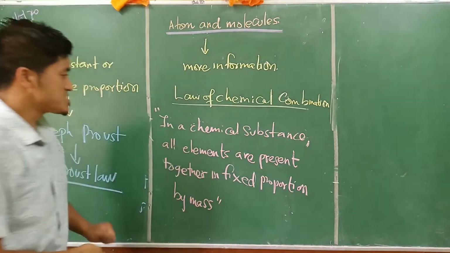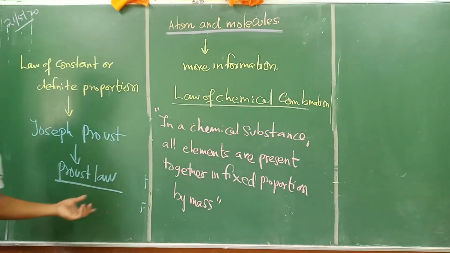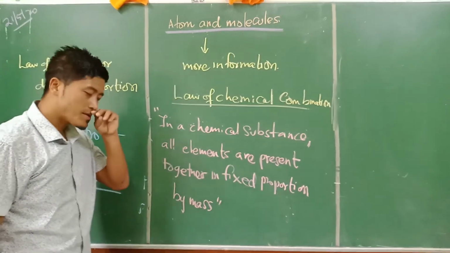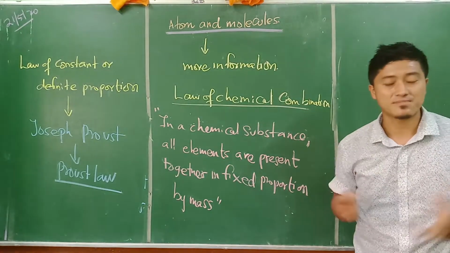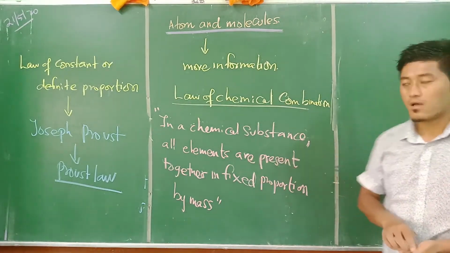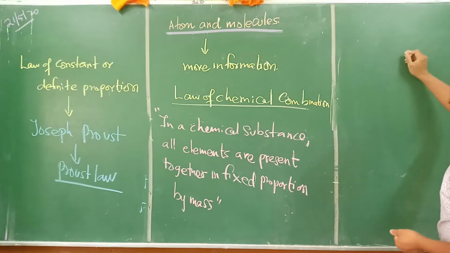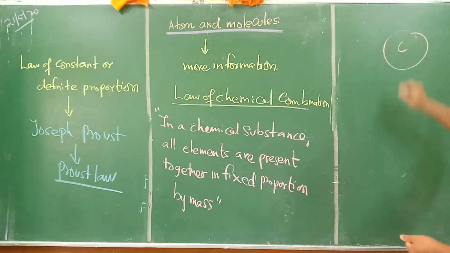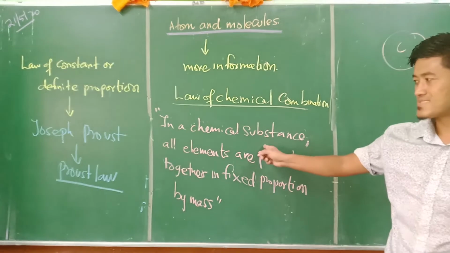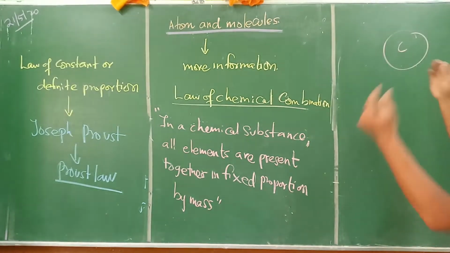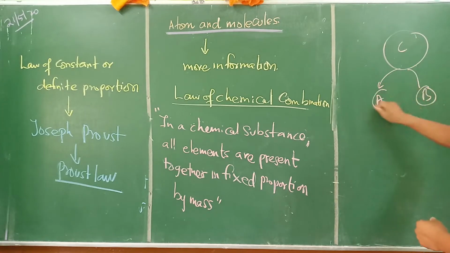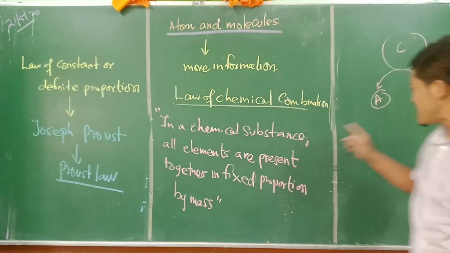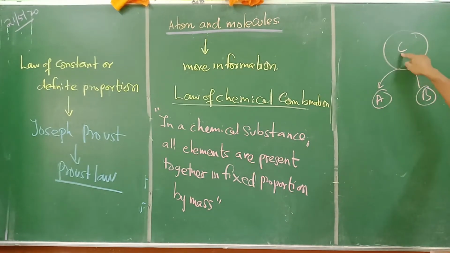This was the statement given by Proust. Now we will try to understand this. What they were saying is that in a chemical substance, let's imagine there is a chemical substance, say C. This chemical substance is made up of certain kinds of elements like A and B. Now C is made up of A and B, and A and B are present in C.